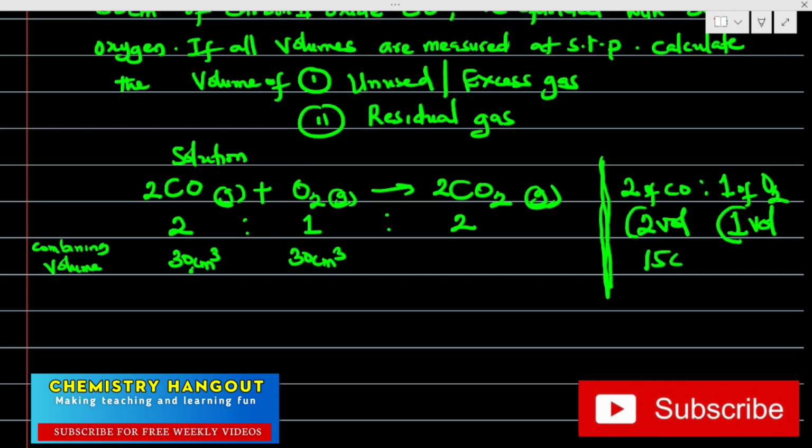We are going to be needing 15 centimeter cube. So if we need 30 of this, then we need 15 of this. Why? Because it's in 2 to ratio 1. Can you see that? So if we need 30 of this, I want to believe that's clear.